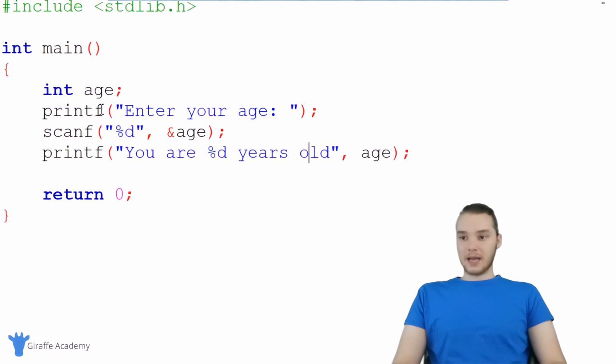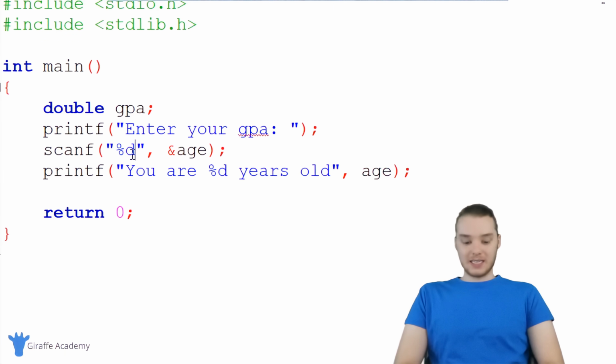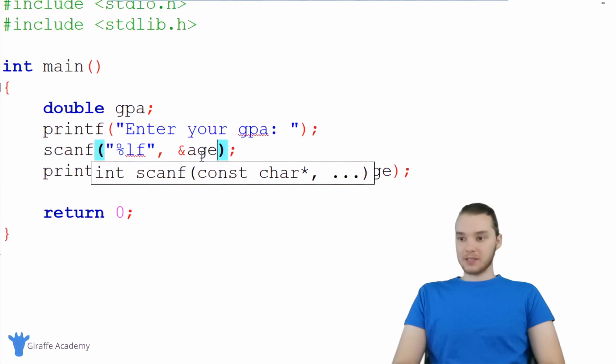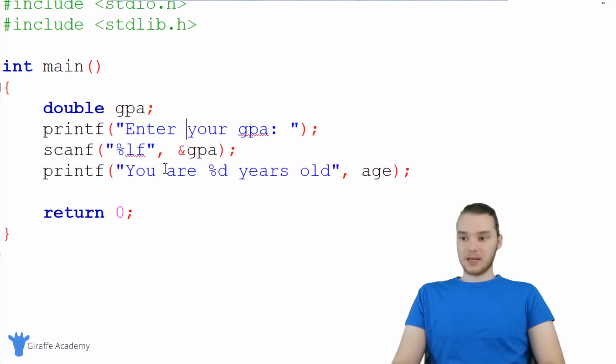We can also get like a double from the user. So for example, I could say enter your GPA. And so now instead of asking for an integer, we're going to be asking for a double. So I could come up here and say like double, and we could call this GPA. And now I can do the same thing. But instead of saying %d, I want to say %lf. And %lf is basically going to tell this scanf function that we're looking for a double. And then obviously instead of age, we're just going to put GPA inside of here.